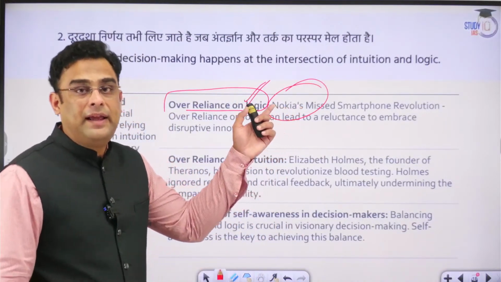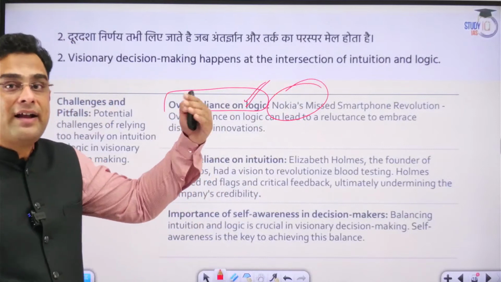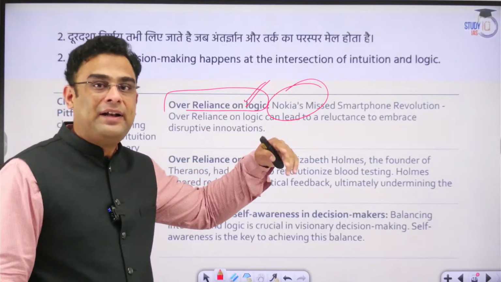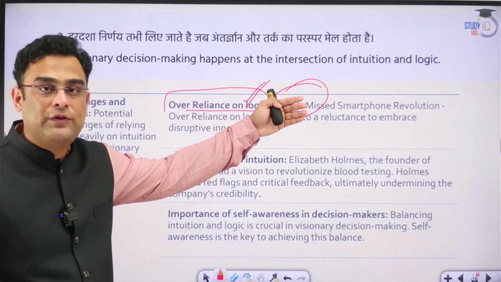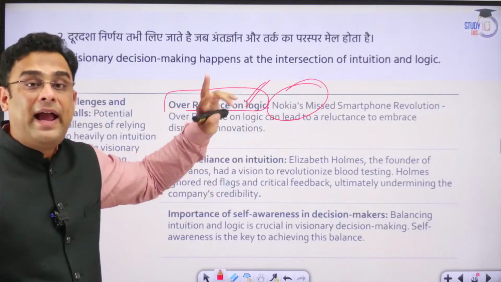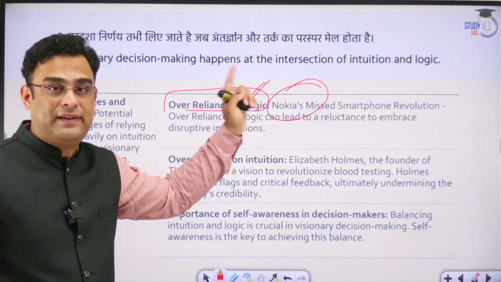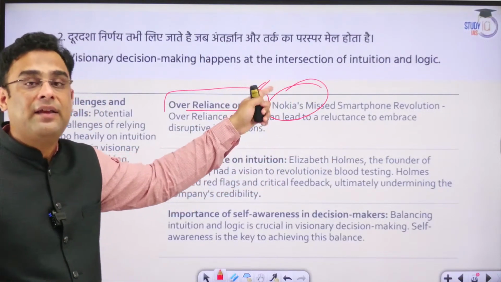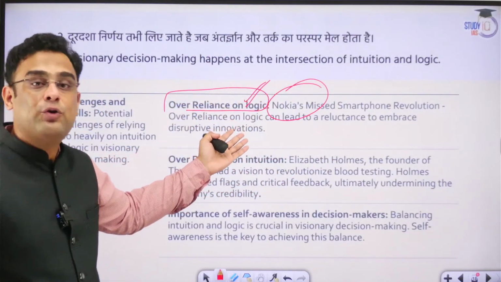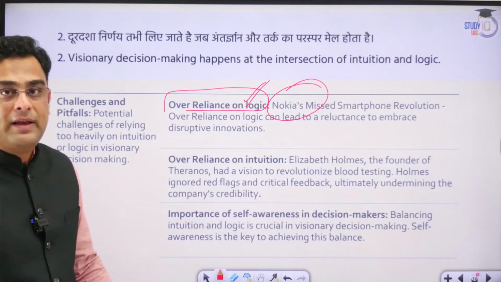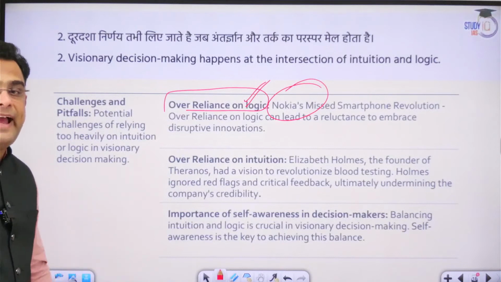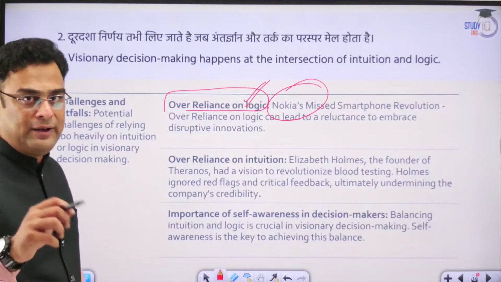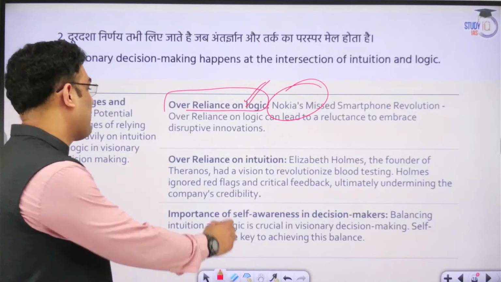But then it did not, unlike other companies, rapidly transform itself when the opportunity of smartphones was lurking on the horizon. And consequently, it missed the bus, it missed the opportunity. And we see that nobody today even talks about this company, Nokia. Why is that so? Because of over-reliance on only logic and not basing decisions on intuitiveness also simultaneously.